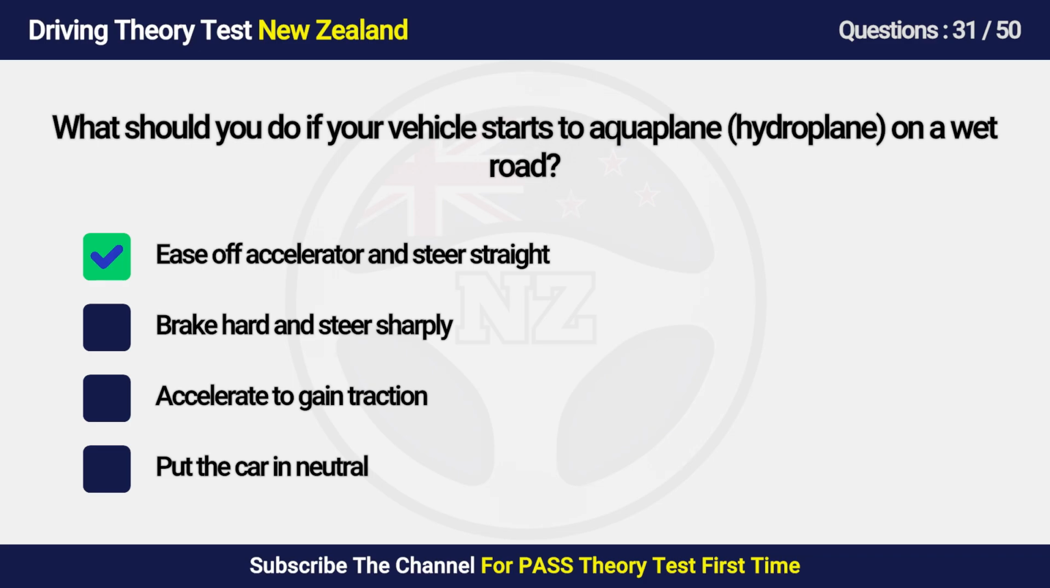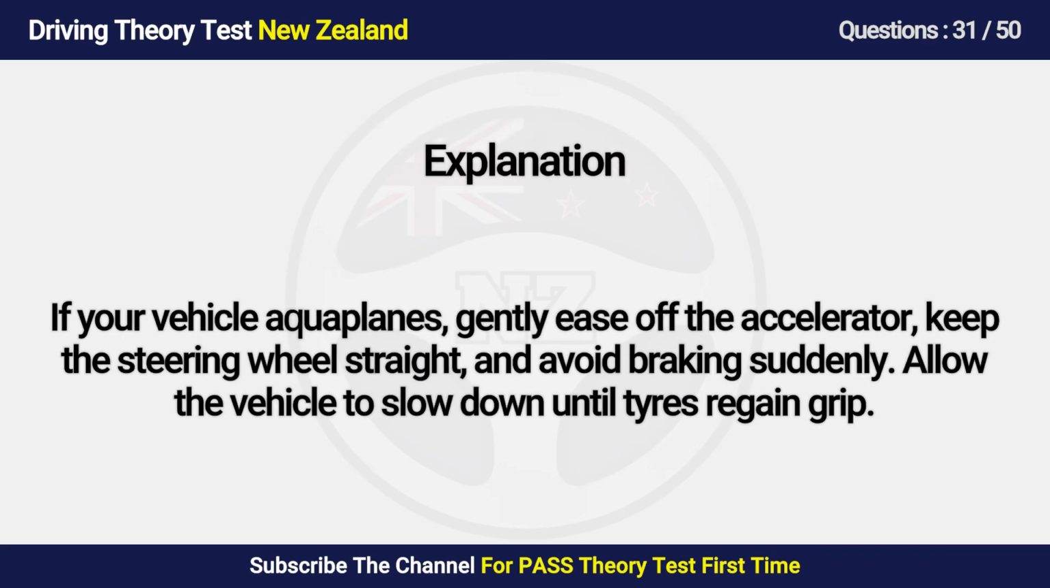Answers is A. Ease off accelerator and steer straight. If your vehicle aquaplanes, gently ease off the accelerator, keep the steering wheel straight and avoid braking suddenly. Allow the vehicle to slow down until tires regain grip.